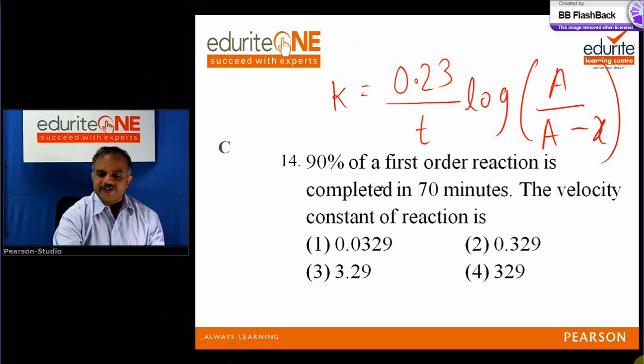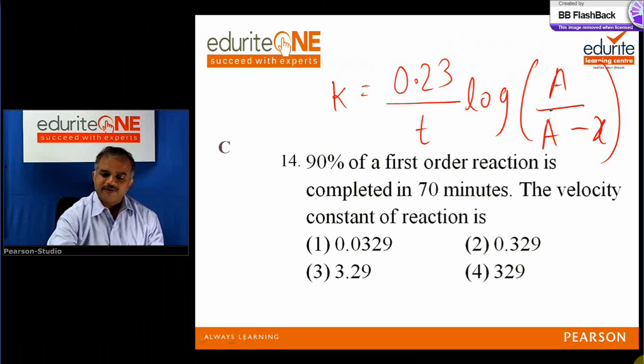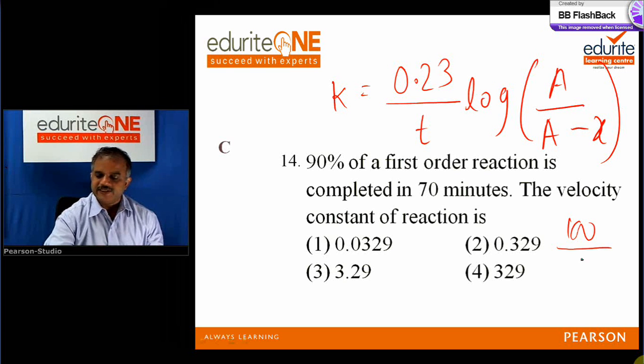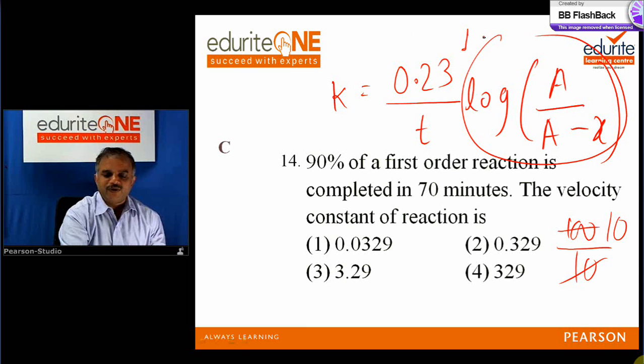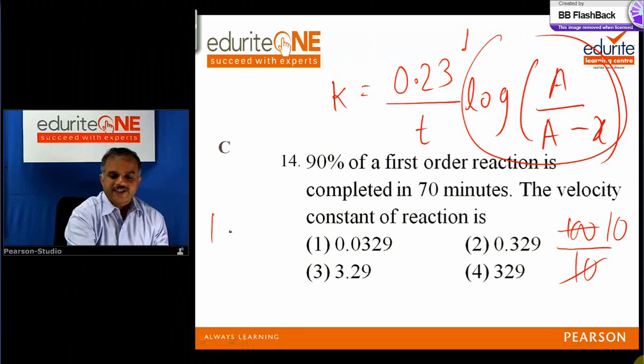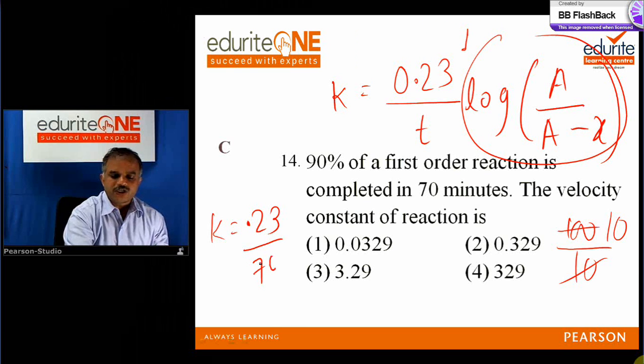90% of a first order reaction is completed, means 90% consumed. Out of 100, it is 100 by 100 minus 90, that is 100 by 10, which is 10, and log 10 is 1. So this part is 1. Now, we only need to find this part. Then K is equal to 0.23. Look at 70 minutes. Don't start dividing. Just see this is 7, this is 23, which means I approximated 23 as 21.